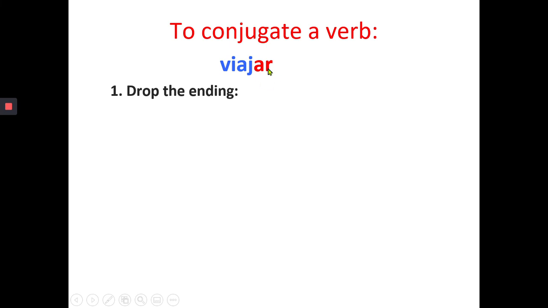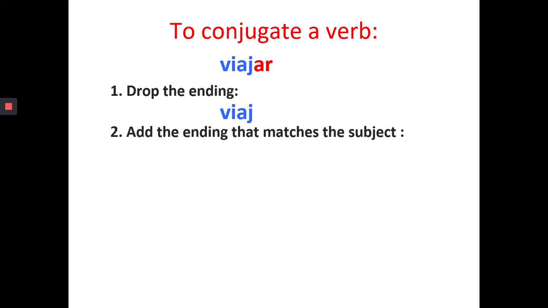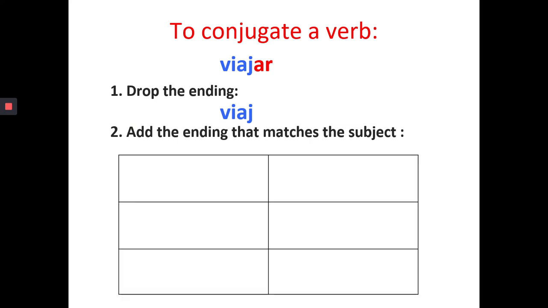So we're going to drop that ending and we're going to be left with the stem of the verb. And we said this stem does not change. It stays with all of the pronouns, right? So now, the next step is to add the ending that matches the subject.